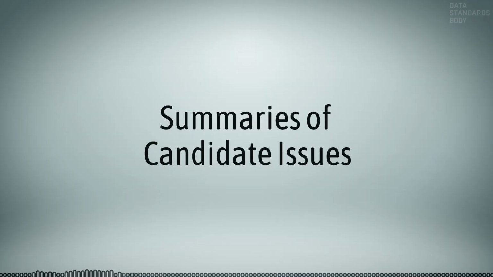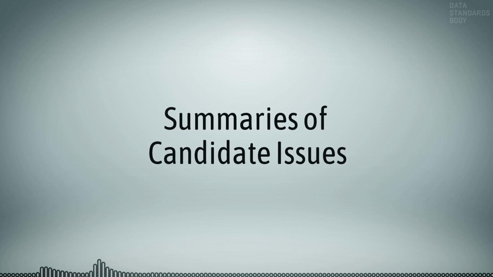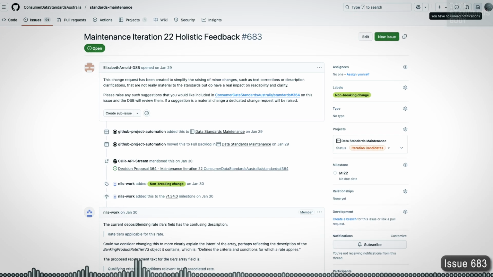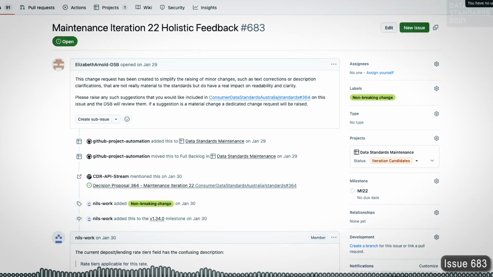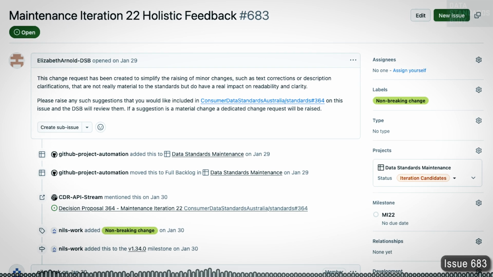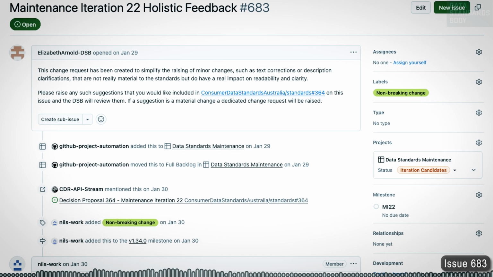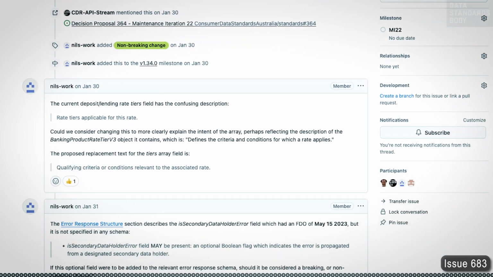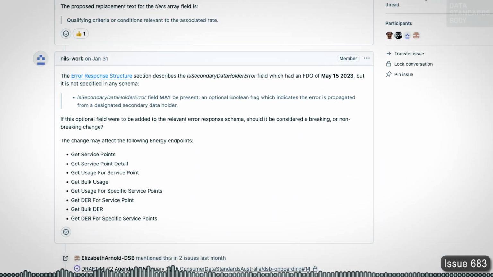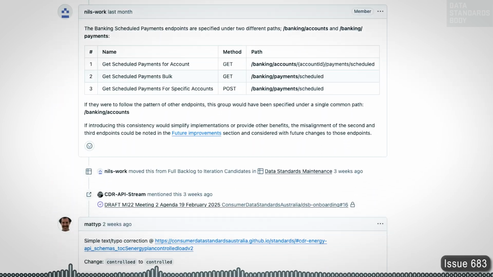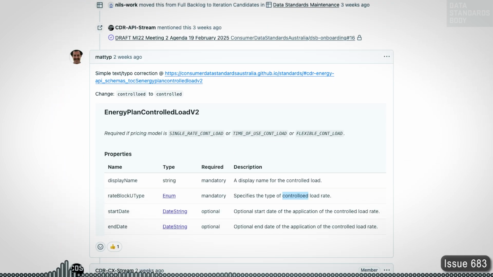Summaries of candidate issues. The following issue descriptions are summaries. See the issue for full details. Holistic Feedback Candidate Issue. Issue 683, Maintenance Iteration 22, Holistic Feedback. Each maintenance iteration has a related holistic feedback issue for raising minor changes such as text corrections or description clarifications. Participants are invited to add suggestions as comments to this issue.